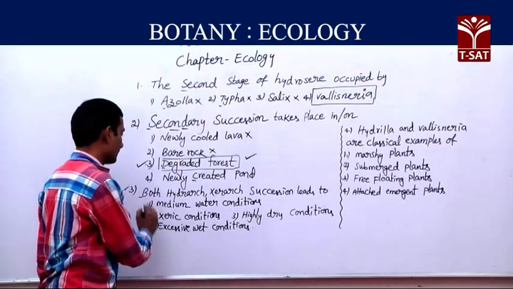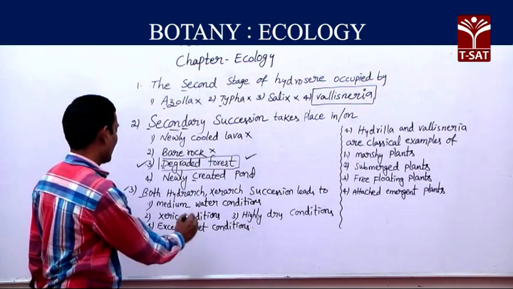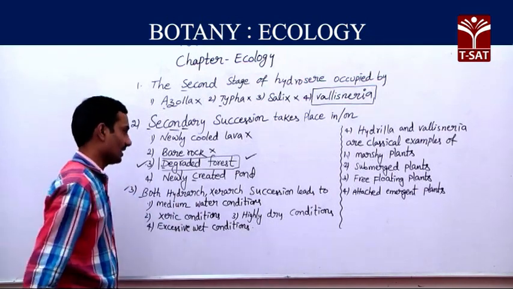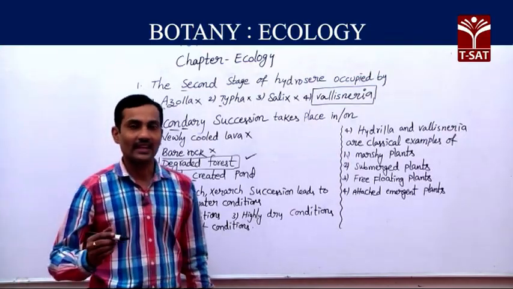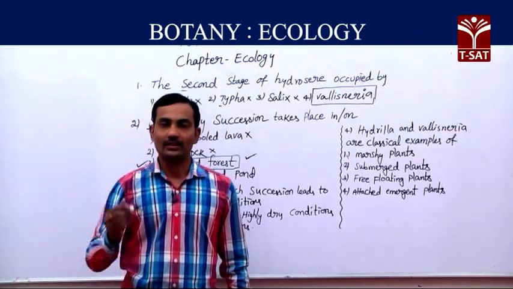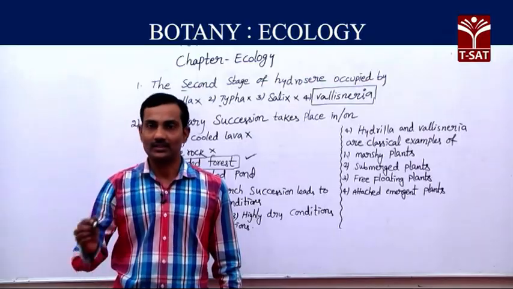Third bit: both succession leads to. Here, based on the habitat, there are two kinds of successions.